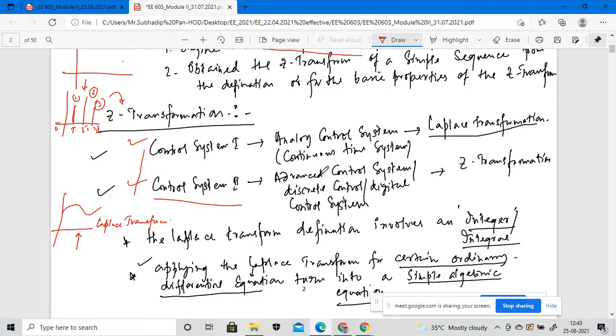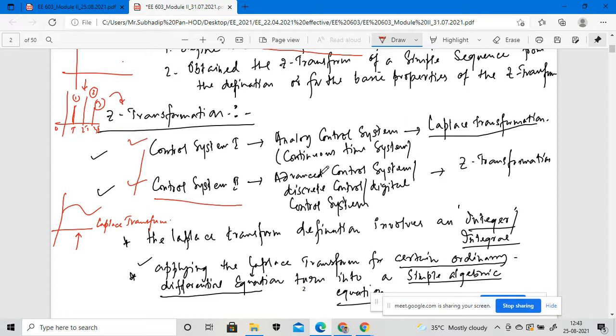Again, before starting the Z transformation, we need to understand the various control systems we are adopting, because the control system is a very important part of an electrical engineering system. Whenever we develop any such machines, transformers or electrical devices, you need to understand which control terminology will be adopted.